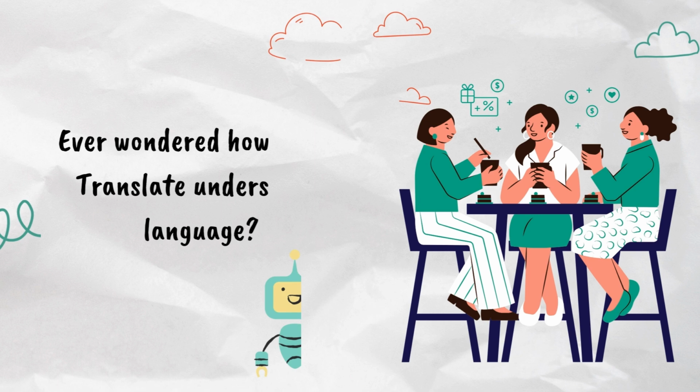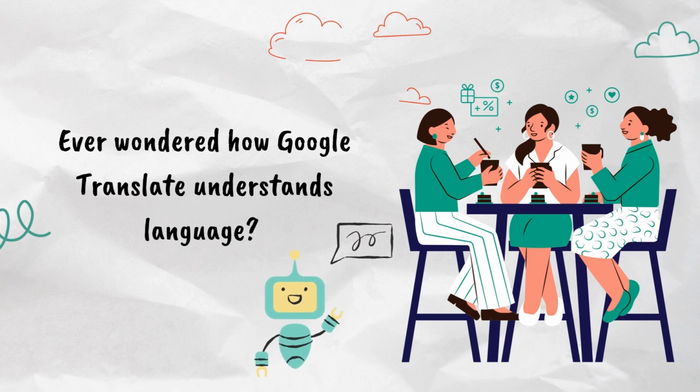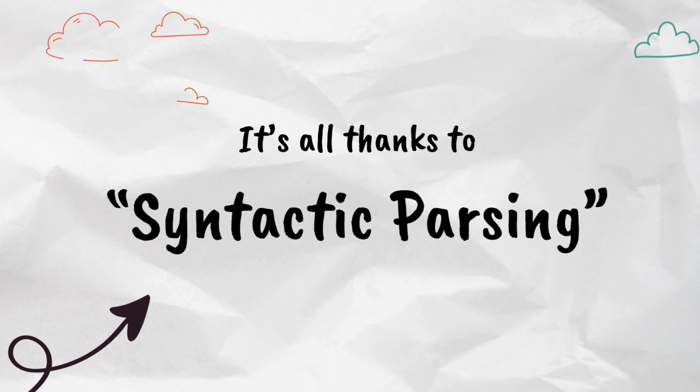Ever wondered how Google Translate understands language? You type a sentence in English, and it instantly appears in French, Japanese, or Hindi. But how does AI know what you mean? How does it arrange words correctly so that the sentence makes sense? This magic is made possible by syntactic parsing. Let's explore what it is and how it works.